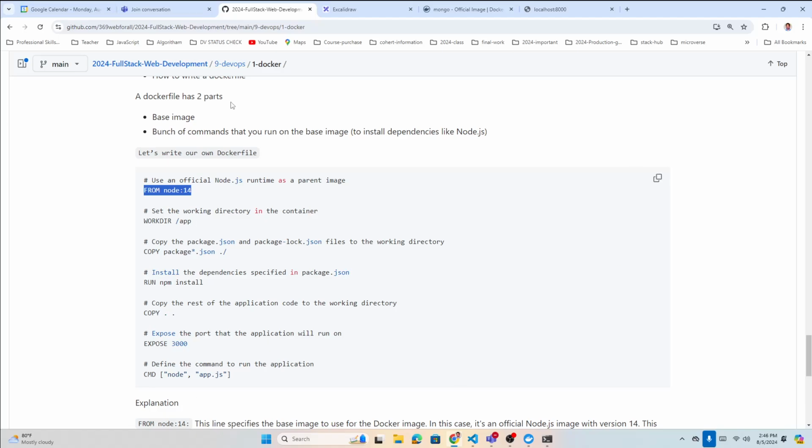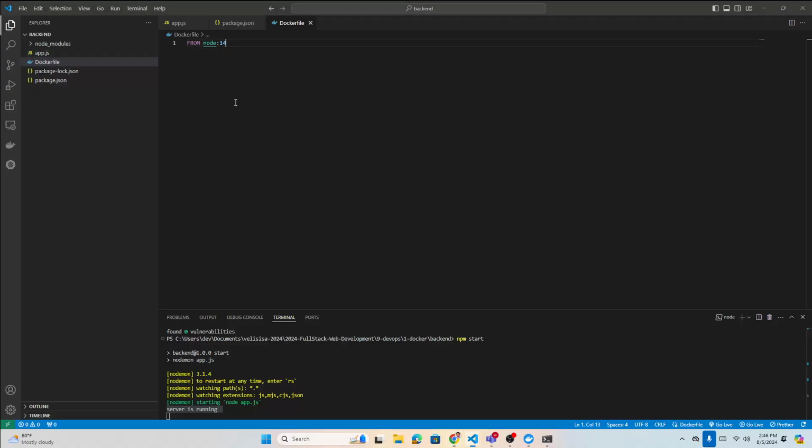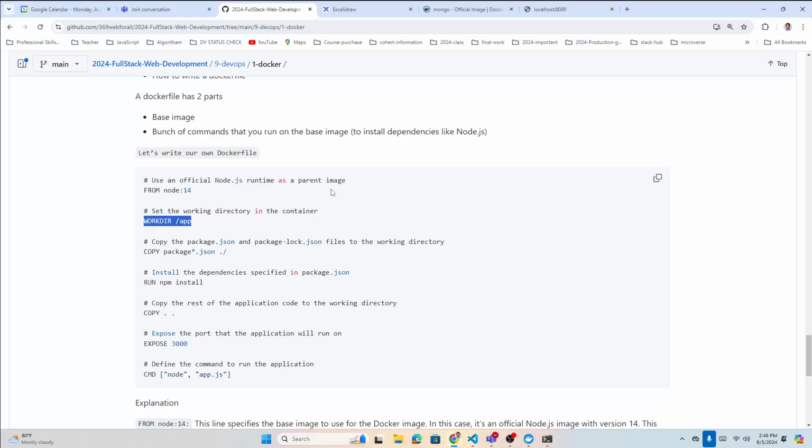So we're going to create an image, and that image needs Node.js. That is basically the base image. We have that FROM, so start from there. It will pull that Node image from Docker Hub automatically. Next is the working directory. Just below that, WORKDIR will be /app. Normally this is the trend, you just call it /app. It will create that folder called app, and it will install all the code inside that app. That is the second one.